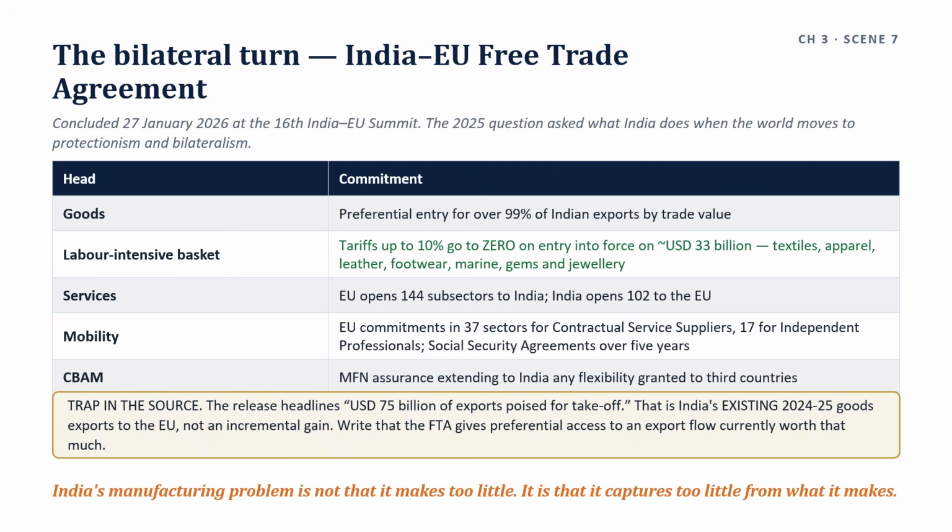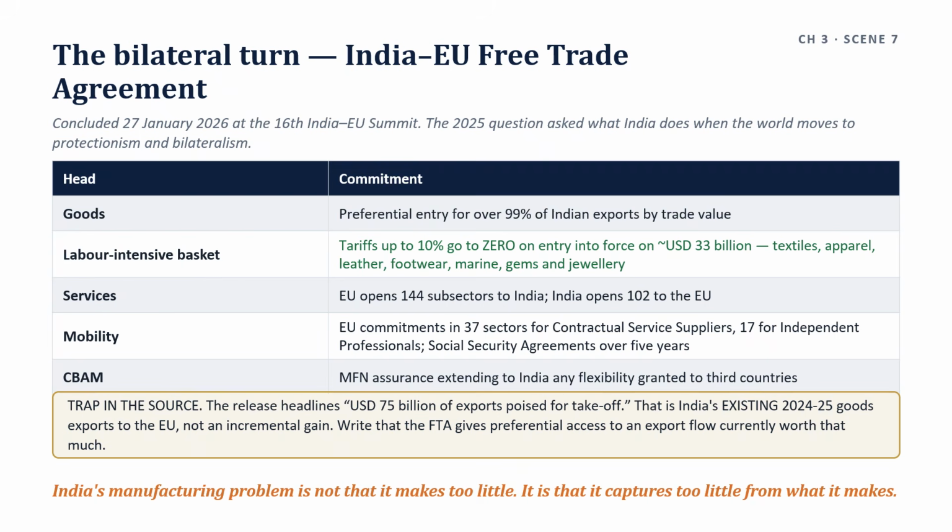When it comes to mobility, there are EU commitments in 37 sectors for contractual service suppliers and 17 for independent professionals, plus intra-corporate transfers and business visitors, and a framework to engage on social security agreements over a 5-year horizon.